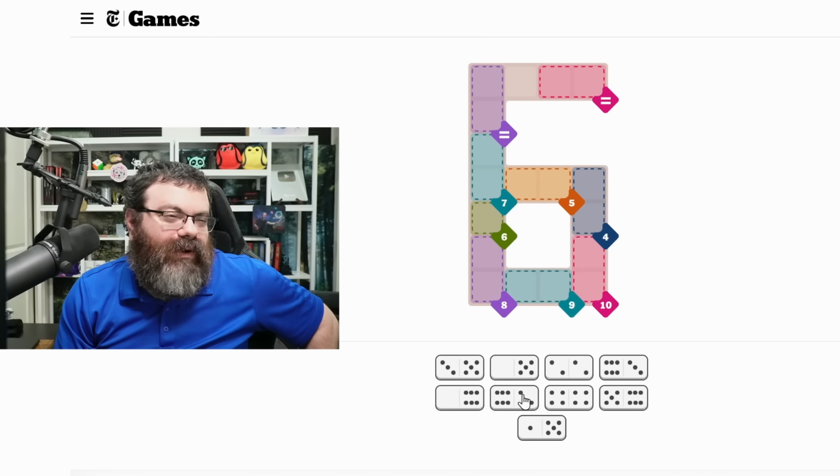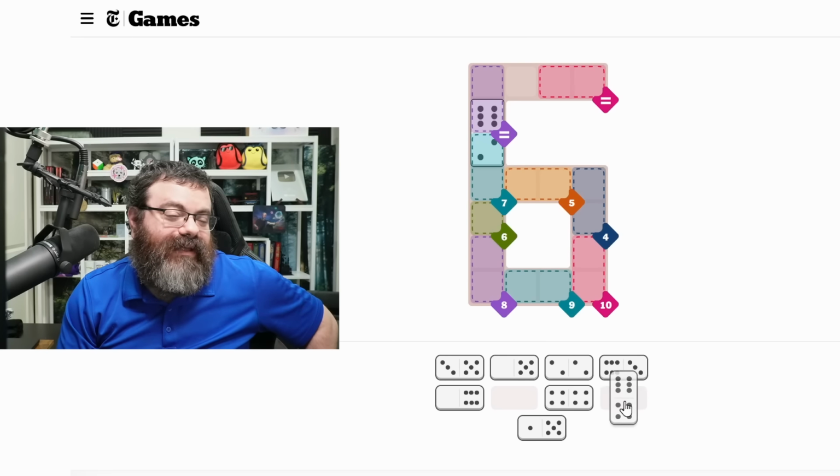So what does the 2 do? What's attached to a 2? We have a 2 2 and a 2 6. That's it. The 2 6 can't go. Hold on. Can the 2 6 go here? Do we have enough 6s to pull that off? Let's try it. So this would be a 5. Oh, we do have a 5 6, but I think this is the wrong orientation. I think I proved that we can't do this orientation because this can't add to 10. So we need a domino like this, a domino like this, and a domino like that. So we're not going to do 5 6 like that. So what would we do?